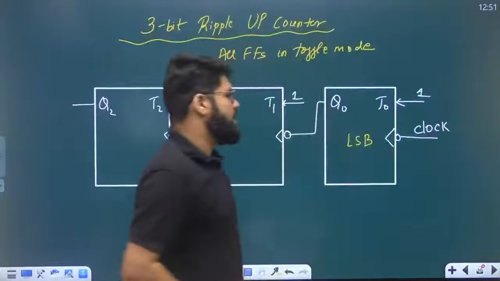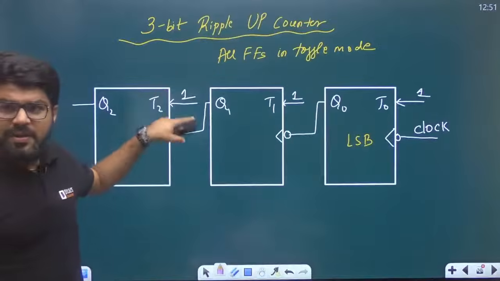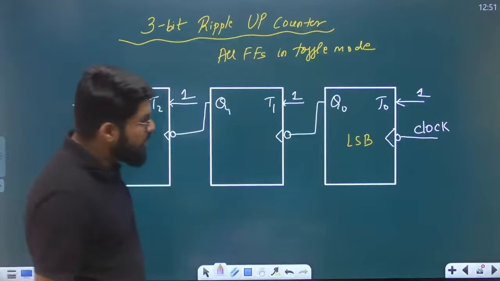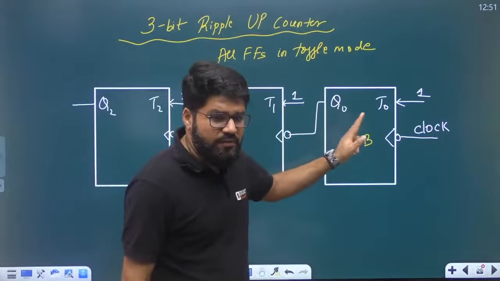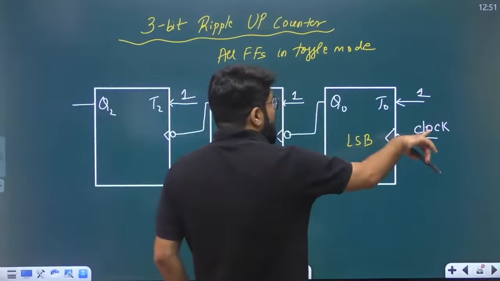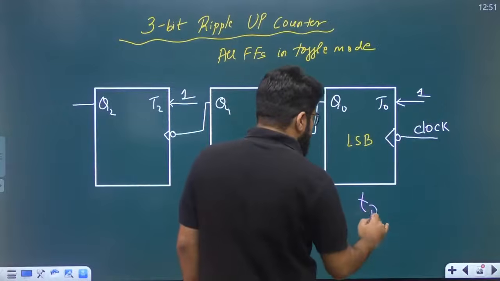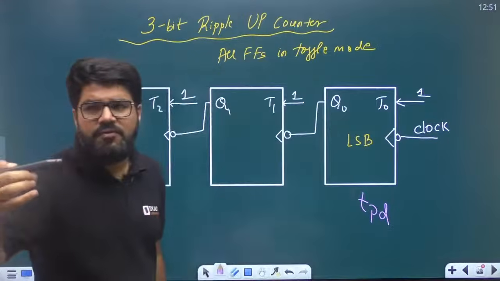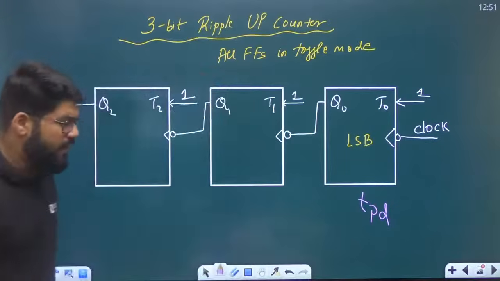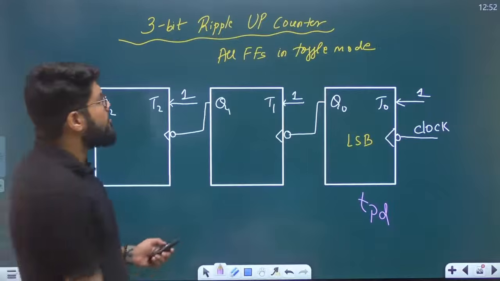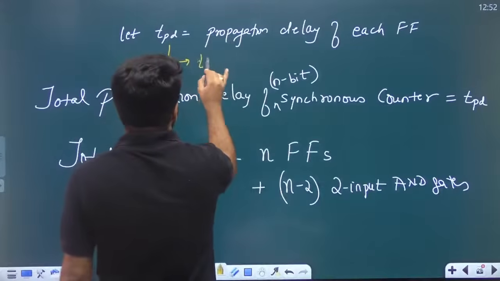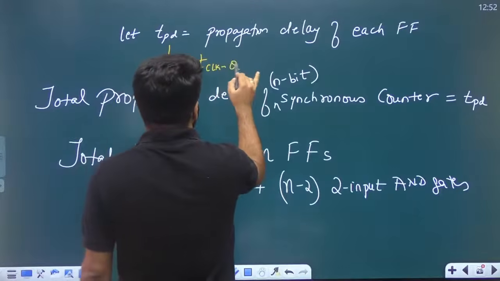Yes, now if you are able to see, here it's not the synchronous counter, it is a ripple counter where the output of every flip-flop serves as the clock of the next. So where is the clock applied? Actually, the external clock is applied only to the LSB. This will take a time of TPD. We assume every flip-flop has a propagation delay of TPD. This TPD, in the case of a flip-flop, is actually defined as T clock to Q.